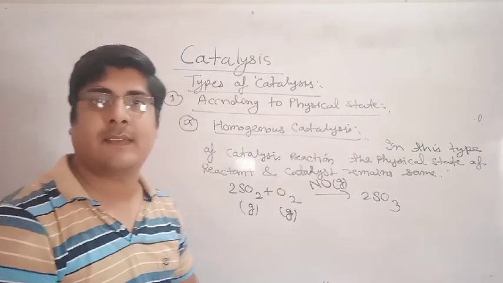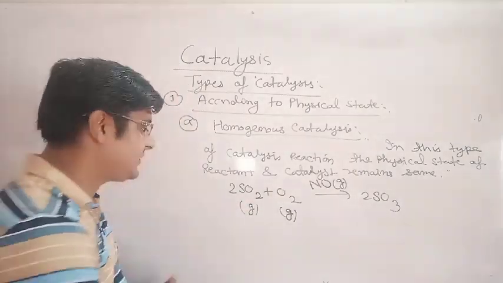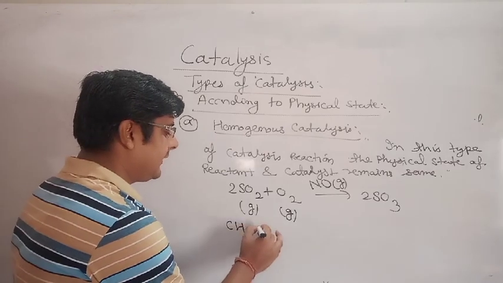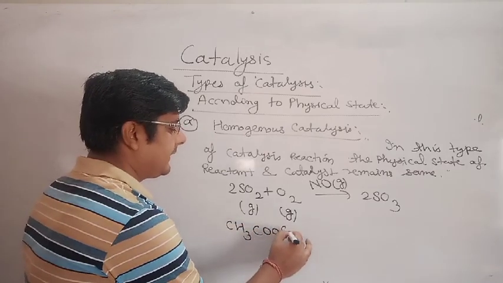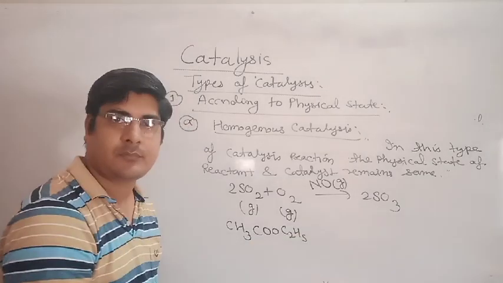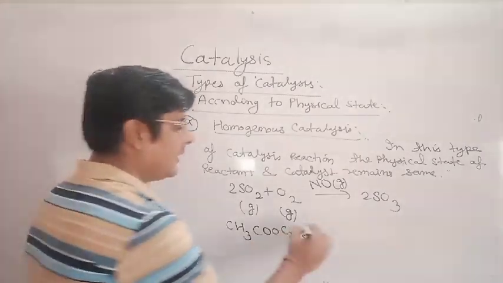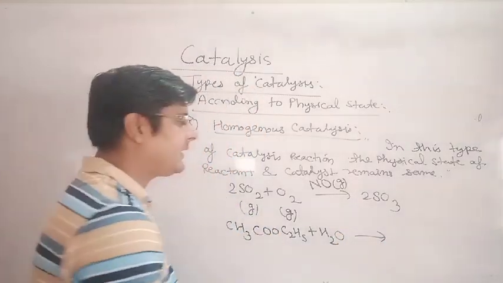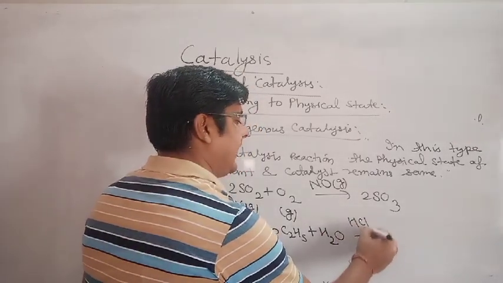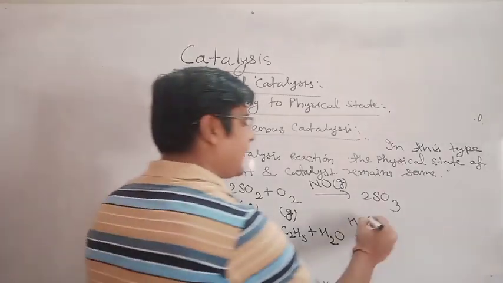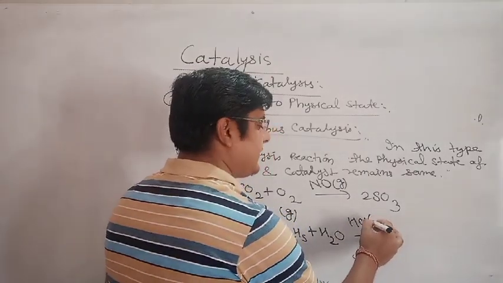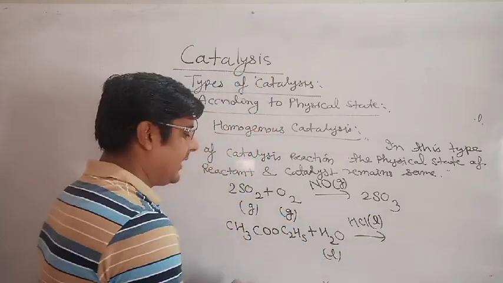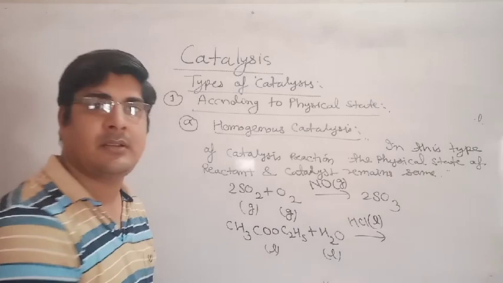See another example of homogeneous catalysis, the hydrolysis of ester, CH3COOC2H5. The hydrolysis of the ester occurs in the presence of acid HCl. The physical state of HCl is liquid, of water liquid, and of the ester liquid.